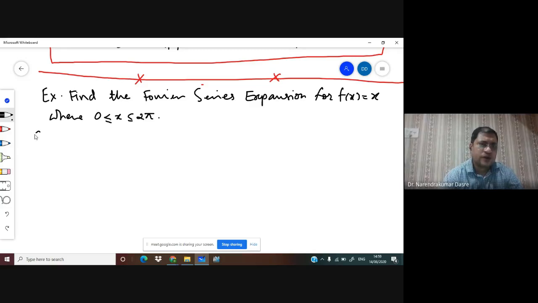Okay, so first look at the interval. If the interval allows you to test even or odd, then only we have to test. Otherwise, we don't have to test. So our interval is 0 to 2 pi. So we don't have to test whether it is an even or odd function, and hence it is neither even nor odd function. So if it is neither even nor odd, then we don't mention anything. Okay, if it is even or odd, then only we have to mention. Okay, otherwise we don't have to mention anything. Okay, so that's correct. You got it now. Good. Okay, so let us see then the Fourier series expansion of this.